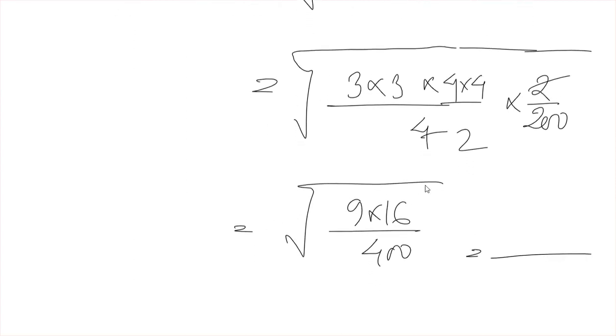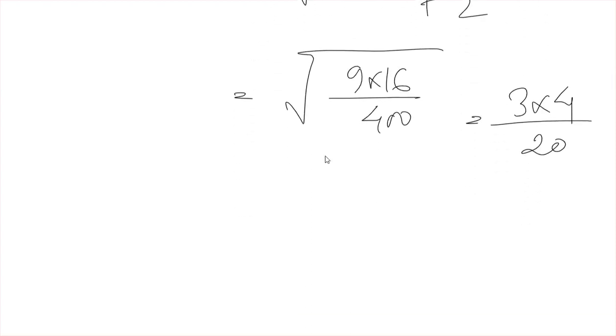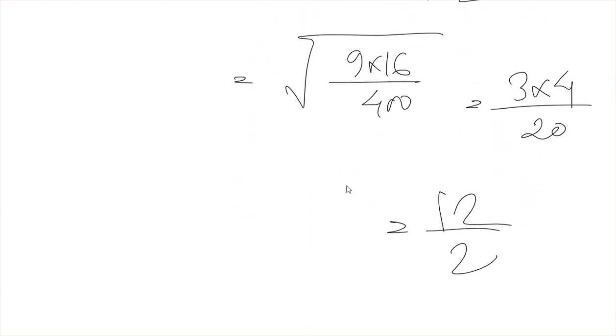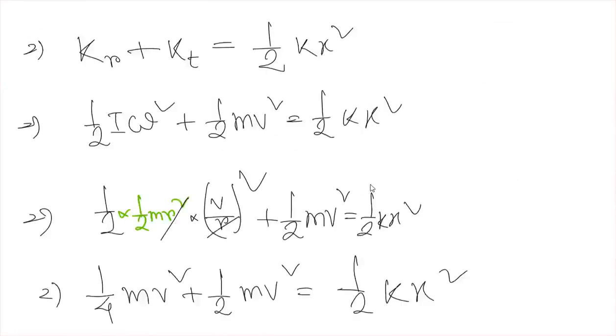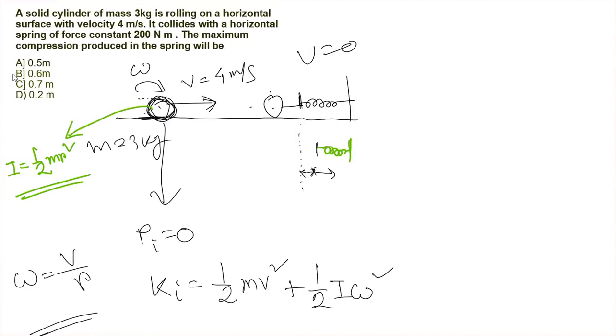So after the root, it will be 3 into 4 divided by 20. So that will be 12 divided by 20. So that will be 3 by 5. So 3 by 5 means what? 3 by 5 means 0.6.